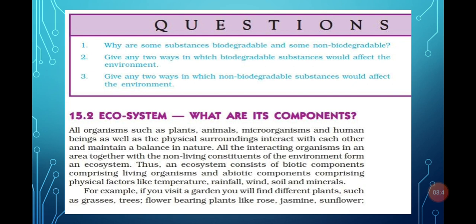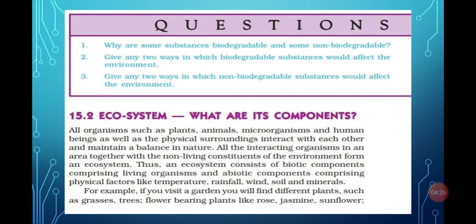So what are its components? The ecosystem has two components: one is the biotic component, another is the abiotic component. Biotic means living things and abiotic means non-living. Human beings, plants, animals, all insects and organisms are the biotic components. Rain, wind, soil, temperature, all these are the abiotic components. Now, we often visit the garden near our houses. What have we seen there? We have seen insects, plants, human beings, and many microorganisms. So that forms an ecosystem.